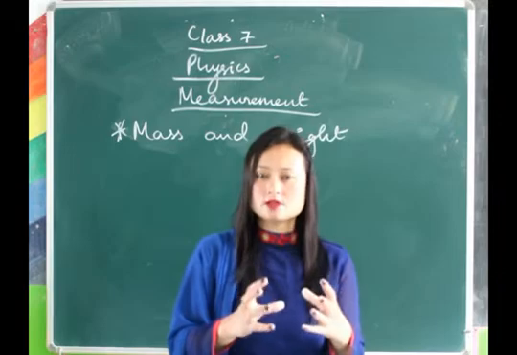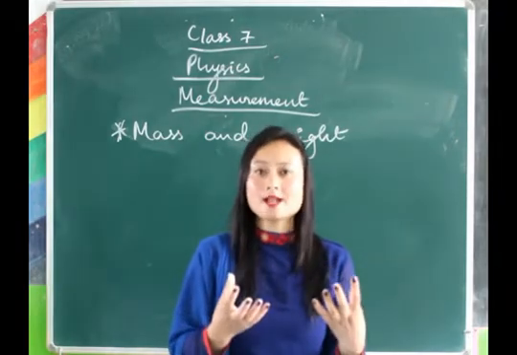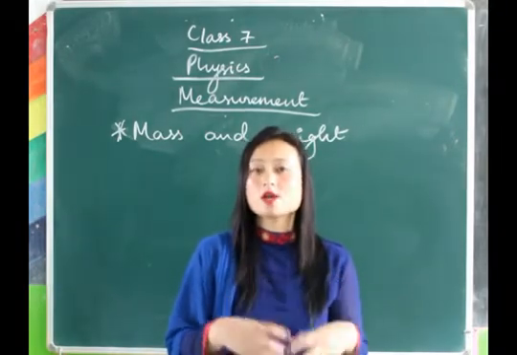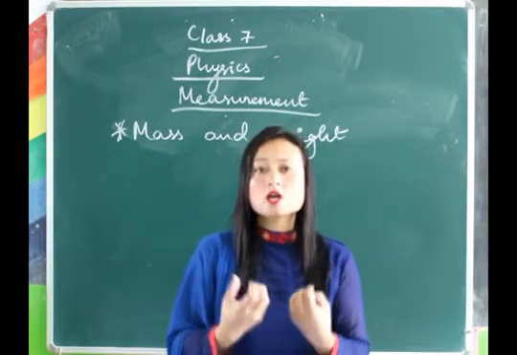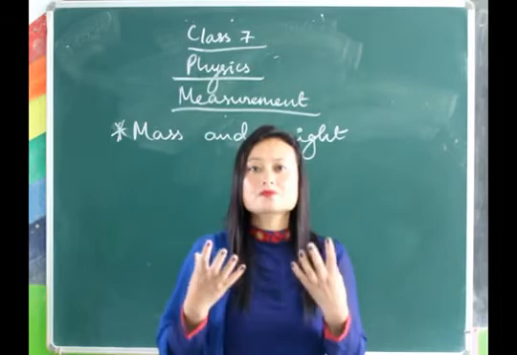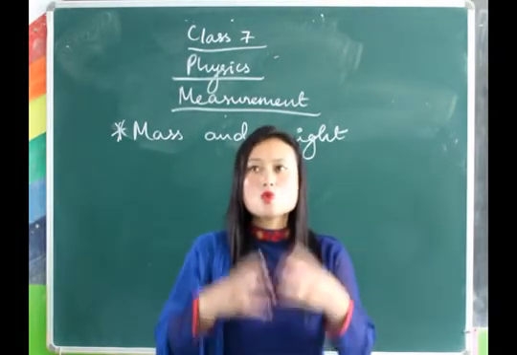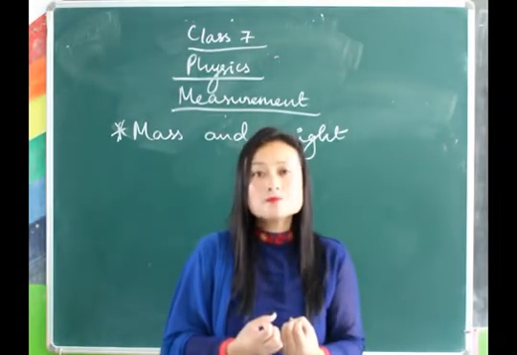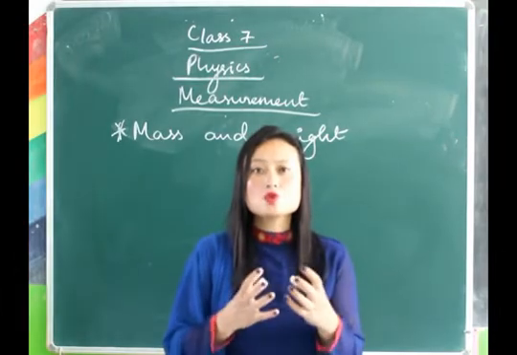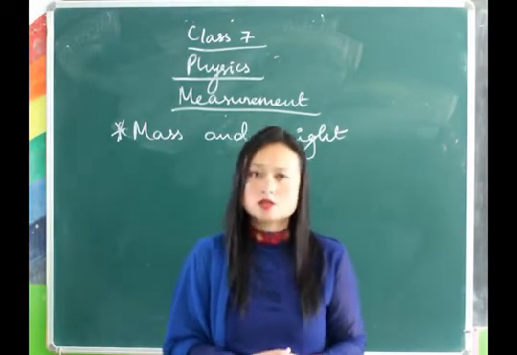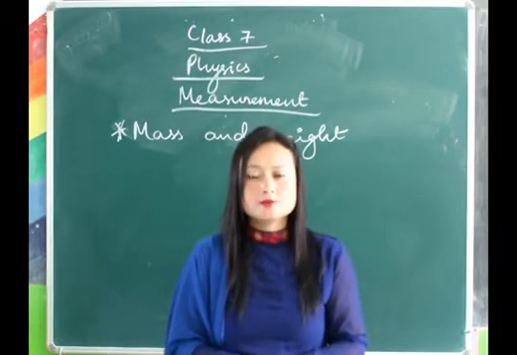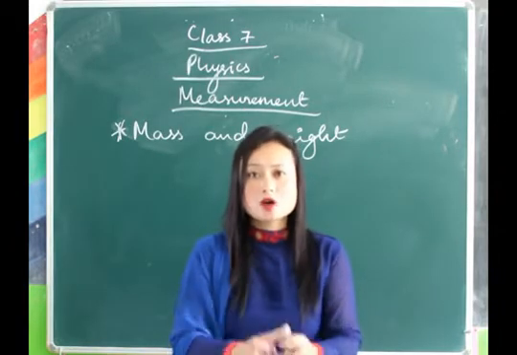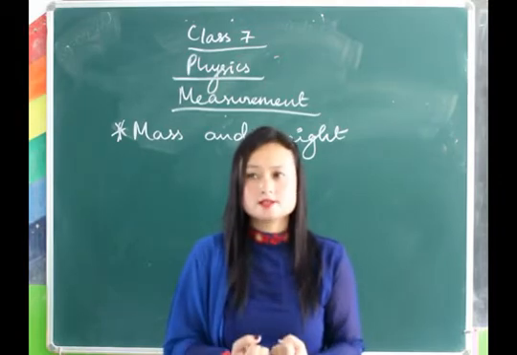The force that the earth has to apply to pull an object towards it depends upon the mass. So the more the mass, the more force it has to apply. That means more will be its weight. Did you get that? So the more the mass, the more will be the weight, because more force is needed to pull the object.